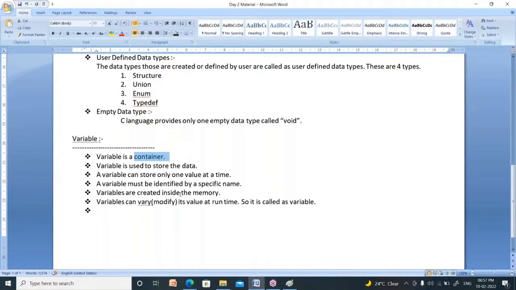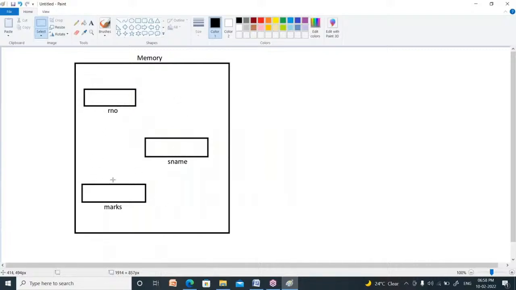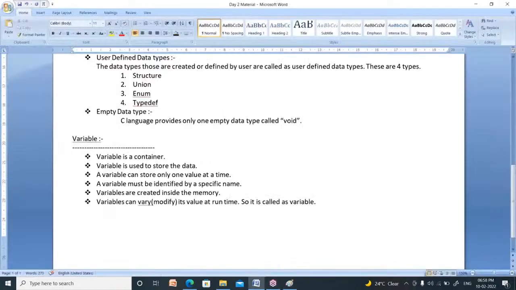Now, how to create a variable? I created 3 variables in Paintbrush, am I right? Now you have to write code to create these 3 variables in C language. What is the code for that? Creating a variable or declaring a variable, both are the same. The technical terminology is declaration; the general terminology is creation of a variable.